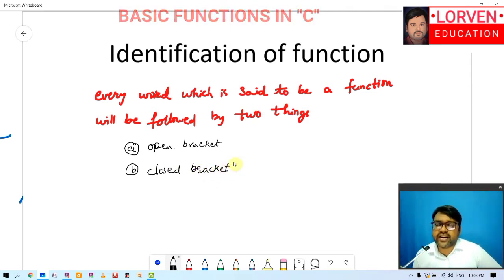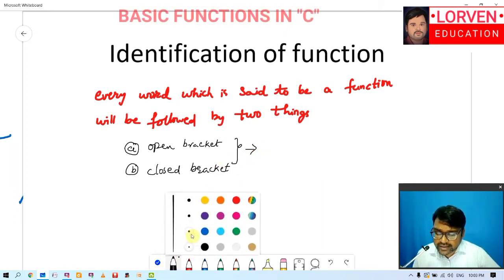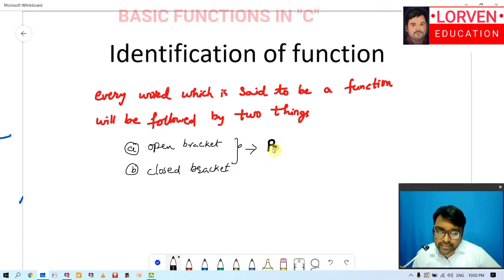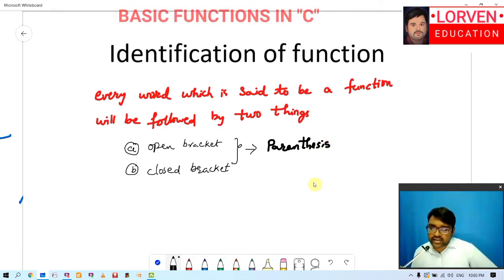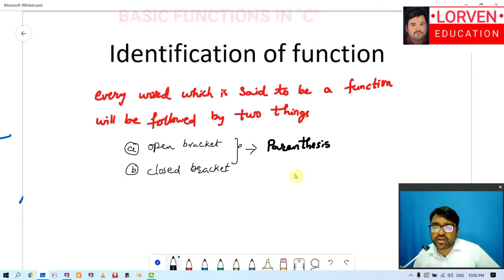These brackets are the general terms we use for easiest understanding, but in computer terminology we call them parenthesis. So the definition is like this: every word which is said to be a function will be followed by an open parenthesis and a closed parenthesis. This is all about the process of identifying a function.